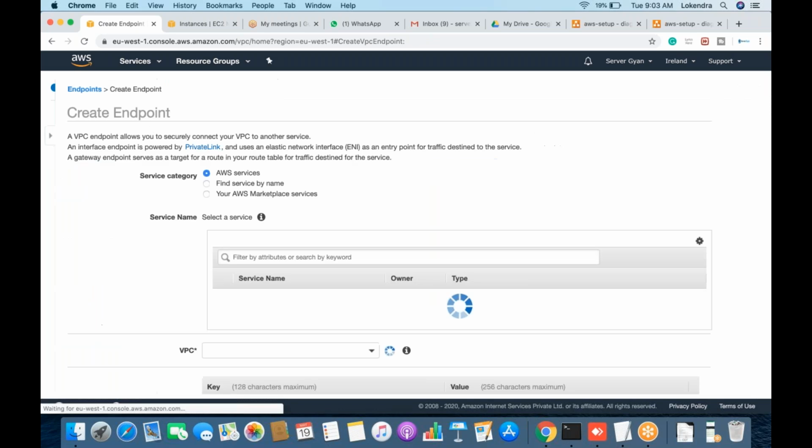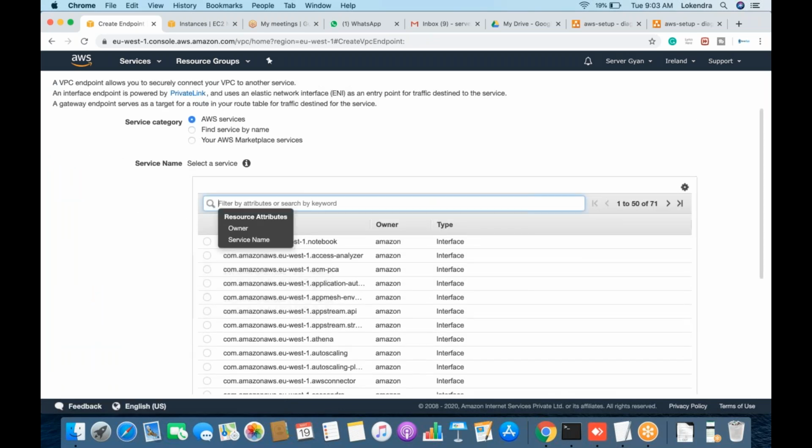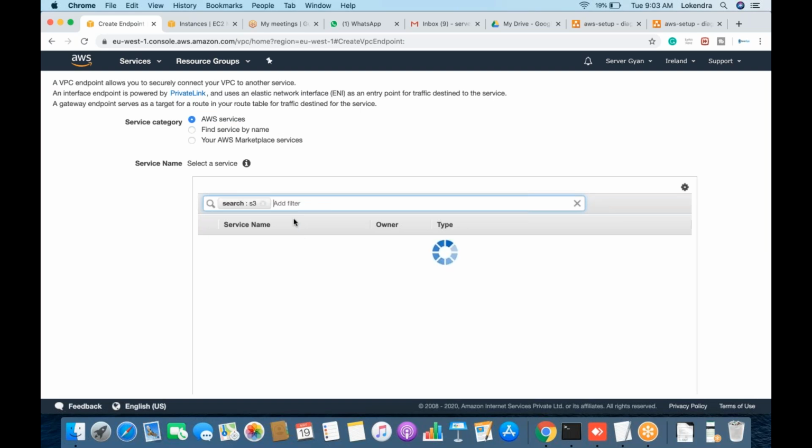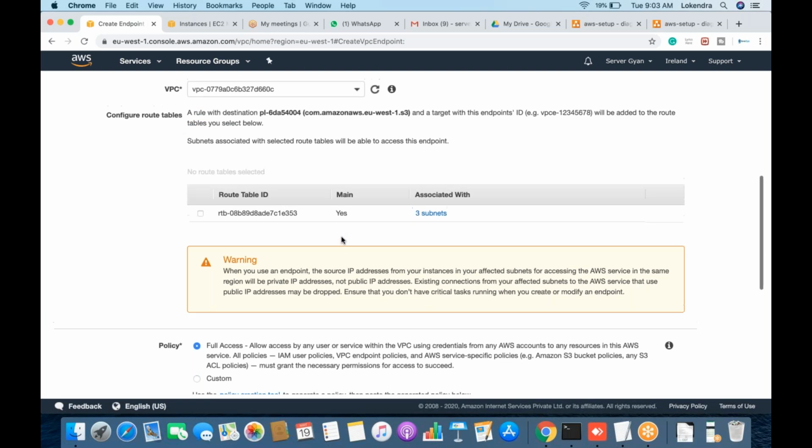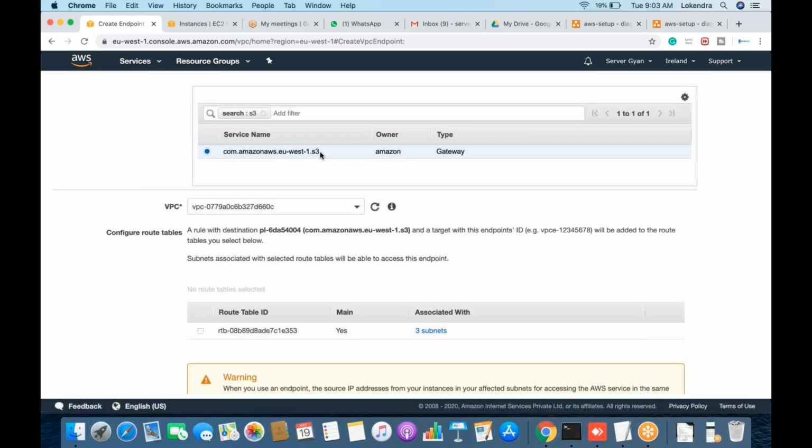Not a problem. So when you are talking about any specific service, for example, we are taking the example of S3. This is the service which we have selected right now. We need to access this S3 service. Obviously, the type is going to be a gateway type, so this particular one is going to work as a gateway for you.